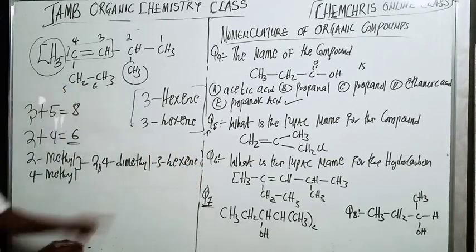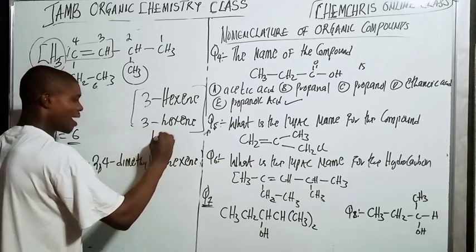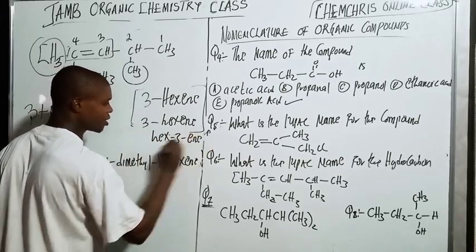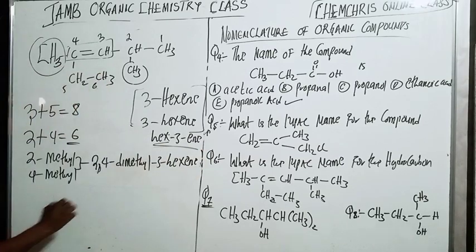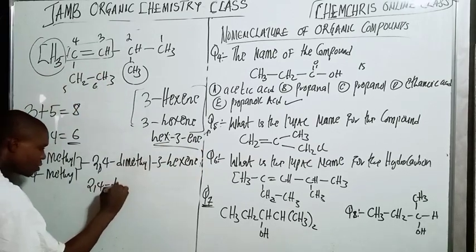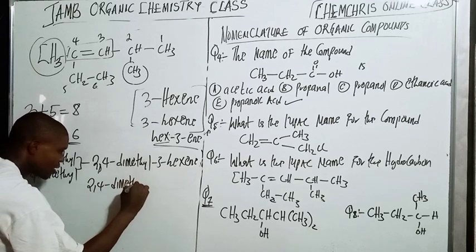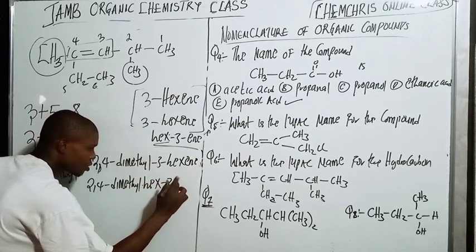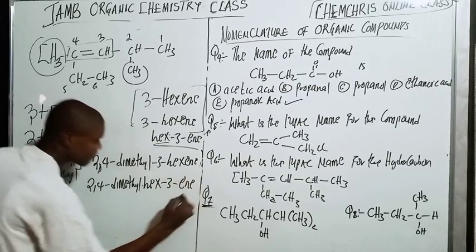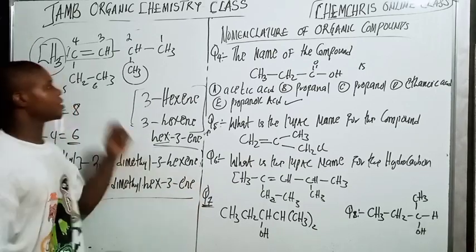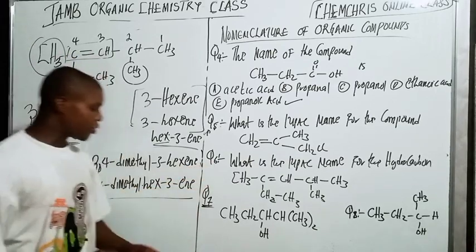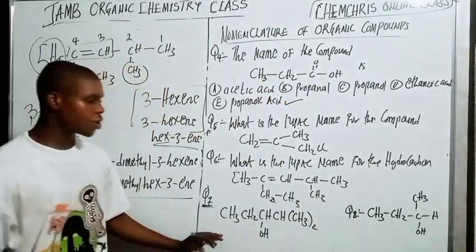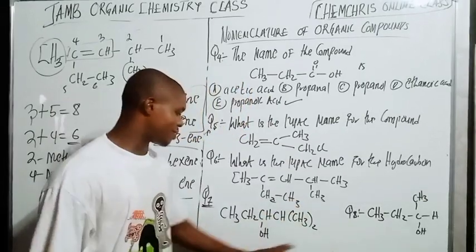It's okay. Now this hexene can also be written with the E, 3-ene, right? So it can also be 2,4-dimethyl-E-3-hexene. That is what this compound is. So now let me go to question number 7. But before looking at question number 7, let's look at question number 8, because 2 of them are the same.